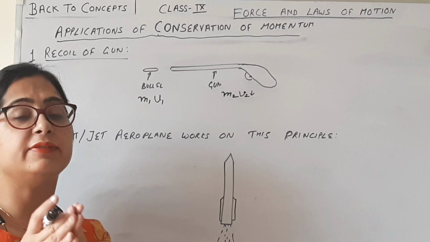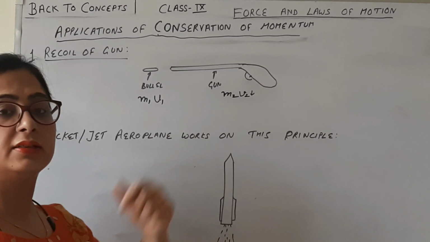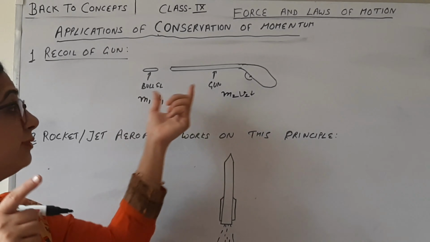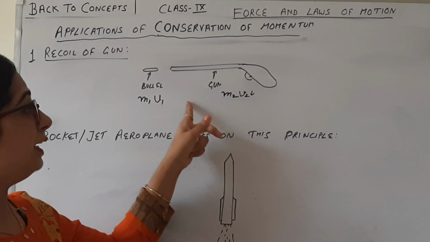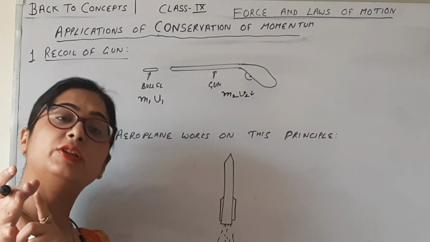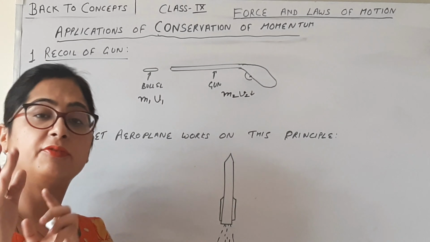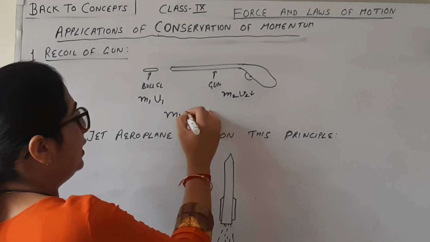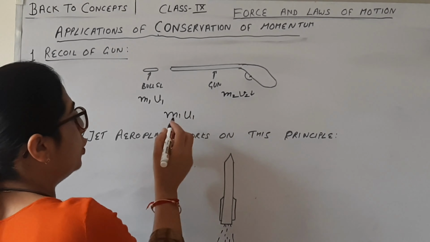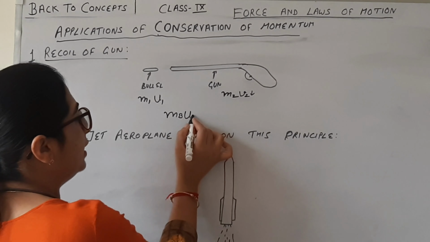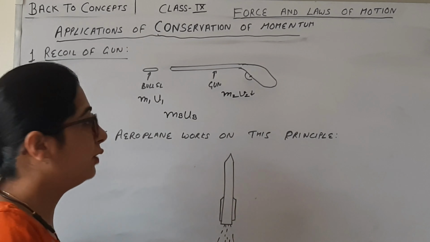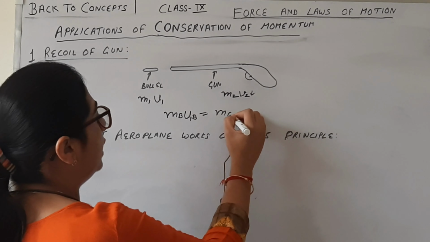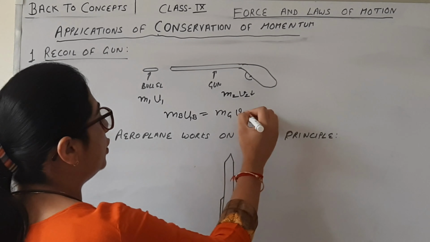So what does the conservation of momentum say? The momentum of the bullet which is fired from the gun is equal to the momentum of the gun after firing. Okay. So what Newton's law says is that M1 U1, the mass and velocity of the bullet, is equal to the mass and velocity of the gun.